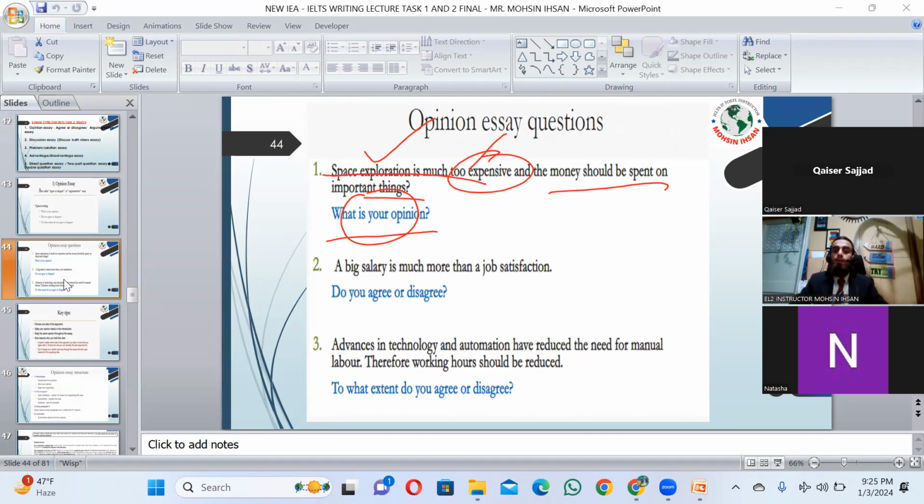Now, next topic: a big salary is much more important than job satisfaction. Do you agree or disagree? If you think big salary is important, and job satisfaction, meaning respect and honor, is not important, then you would definitely say, I totally agree, because this is a materialistic era. One should get a good salary, rather than focusing on job satisfaction.